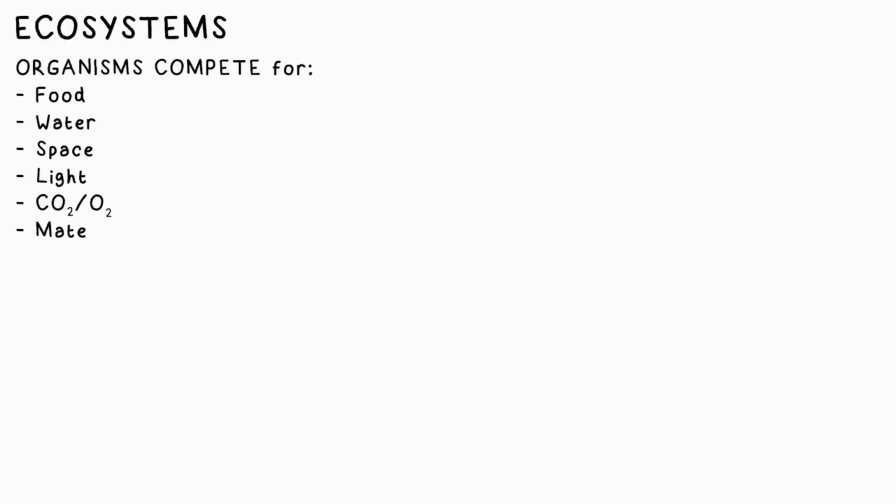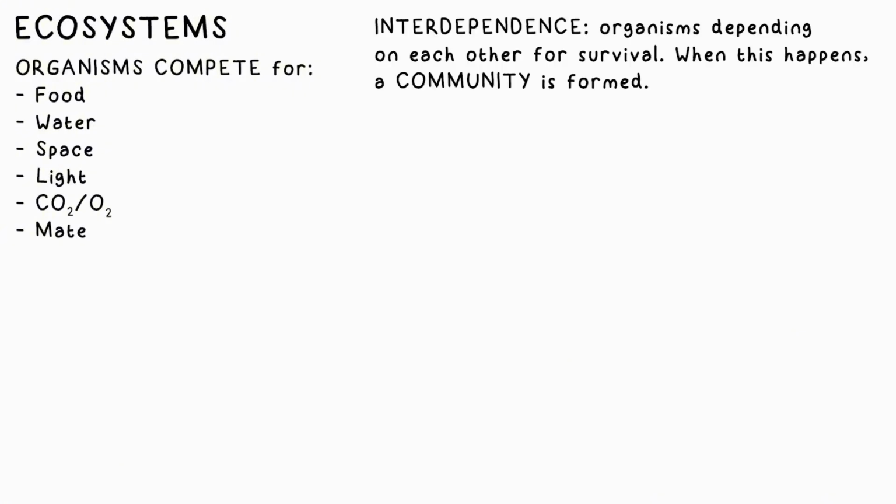Final big topic, ecology, is the study of how lots of organisms interact in an ecosystem. Organisms generally compete for food, water, space, and other things like CO2 and light for plants, shelter and mates for animals. Interdependence is the term given to the fact that organisms can rely on each other for these things, and they can form a community.